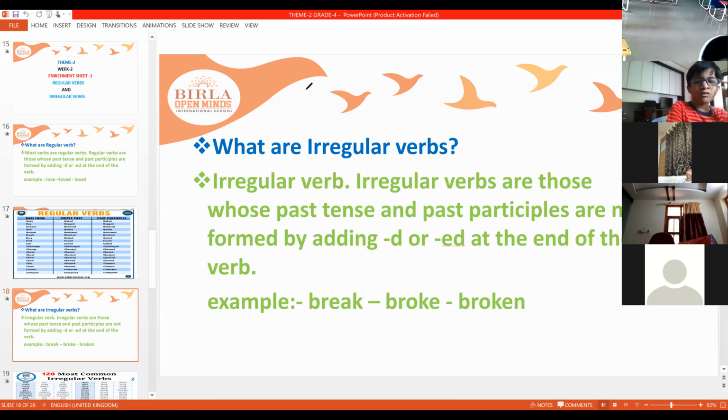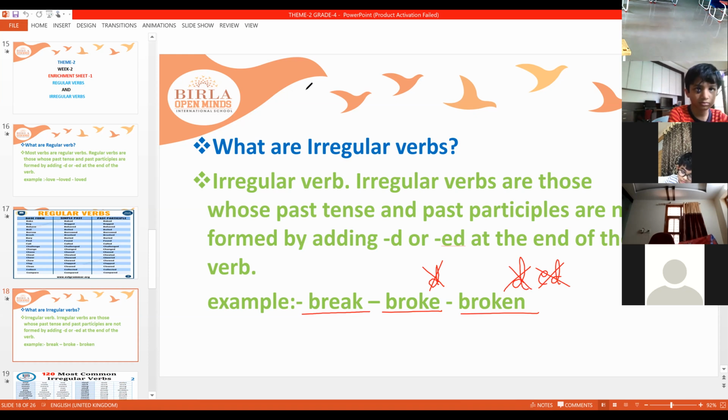Here you will not find any D or ED. The first one you can see is break, and the second one is broke. Here no D is there. And here broken, again D or ED is not there. So these are irregular verbs.